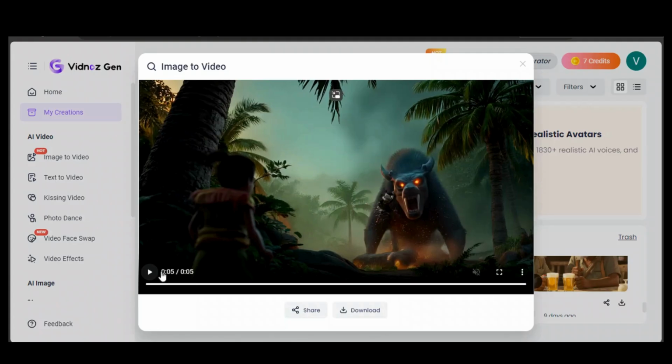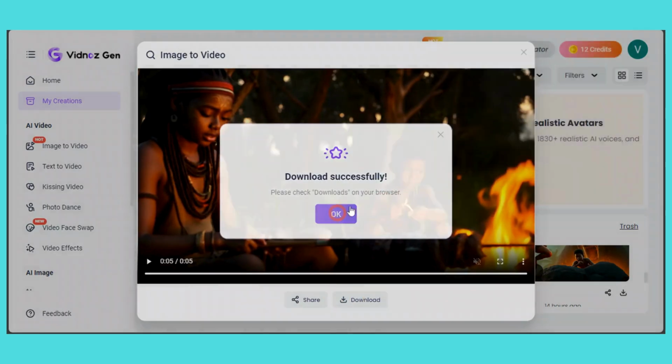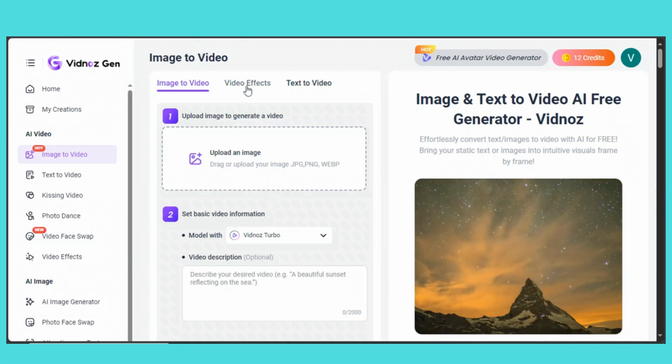So if you're not happy, you can just do it again. Make sure that you change your prompt so that it can actually do exactly how you want it to create the video. So I'm actually excited with how everything has turned out to be. When you are satisfied with what AI has generated for you, you can just come here and then you download the video.